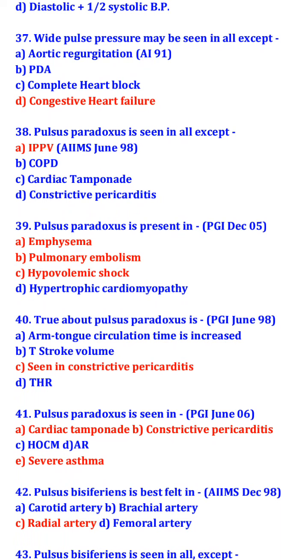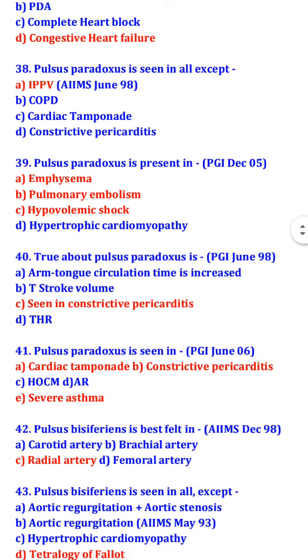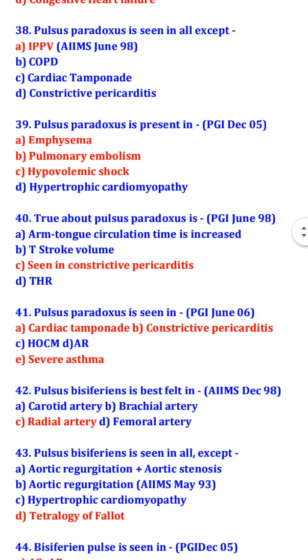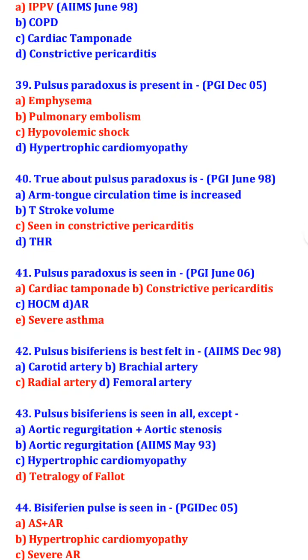What is true about pulsus paradoxus? That it is seen in constrictive pericarditis. Pulsus paradoxus is seen in cardiac tamponade, constrictive pericarditis, and severe asthma. Pulsus paradoxus is not seen in HOCM, that is hypertrophic cardiomyopathy, and it is also not seen in aortic regurgitation.